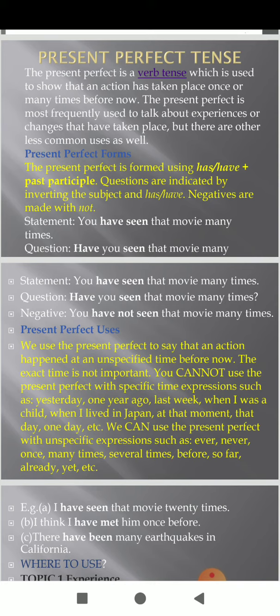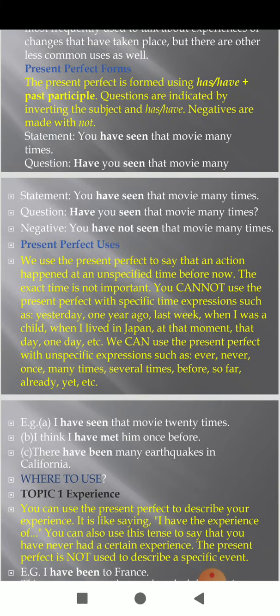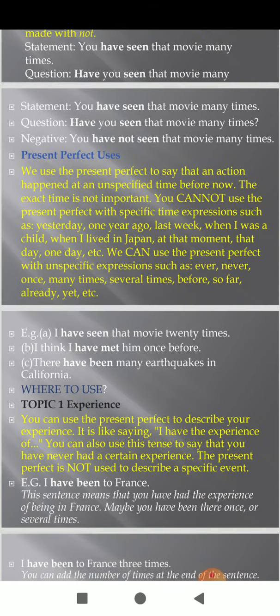We can use the present perfect with unspecific expressions such as ever, never, once, many times, several times, before, so far, already, yet, etc. I have seen that movie 20 times. I think I have met him once before, and there have been many earthquakes in California. These are all examples of the present perfect tense, students.